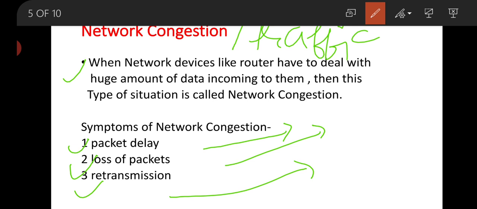Now see how both are the same. First, the symptom of network congestion is packet delay. Our data packet will be delayed, and data packets can also be lost on the network, because we have allotted a fixed time slot to the data packet. If within that allotted time the data packet is not received by the receiver, then that packet will be deleted or lost. The third one is retransmission.